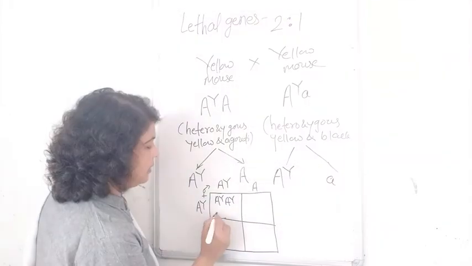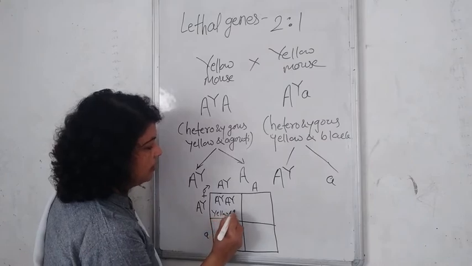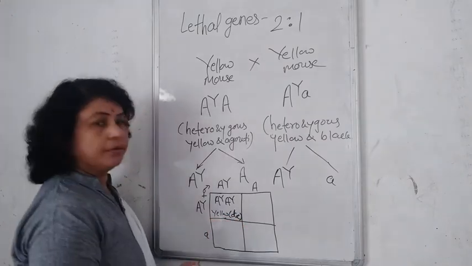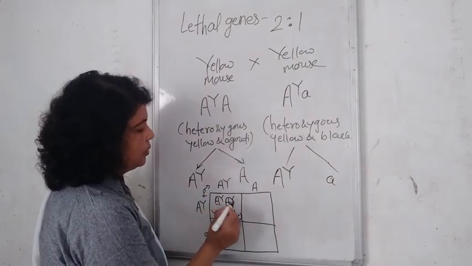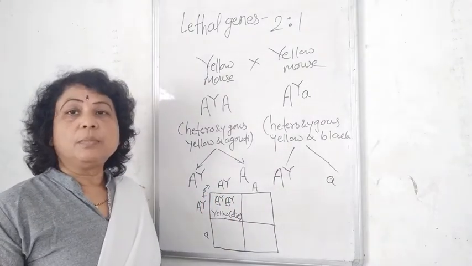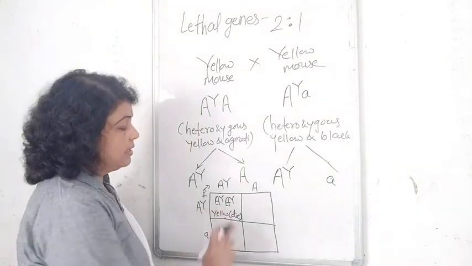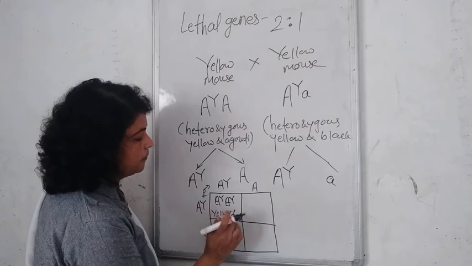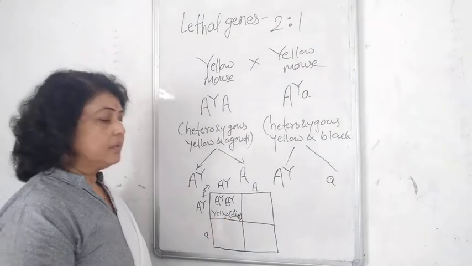The first combination, A Y A Y, is yellow, but it dies, because there are two homozygous dominant Y lethal alleles.